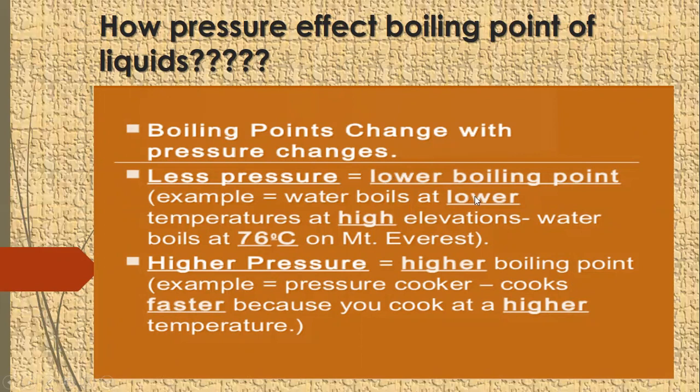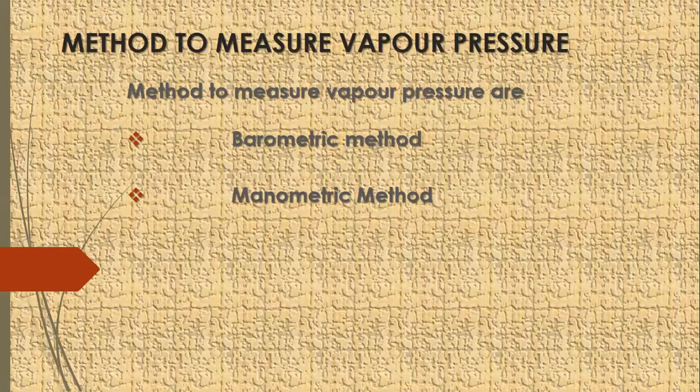Like water boils at low temperature at high elevations, like Mount Everest, where liquid boils at 76 degrees centigrade. When external pressure is high, water boils at a higher temperature. For example, in pressure cookers, external pressure is high, so water boils above 100 degrees centigrade.